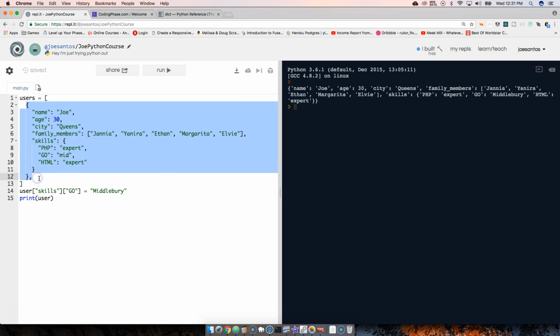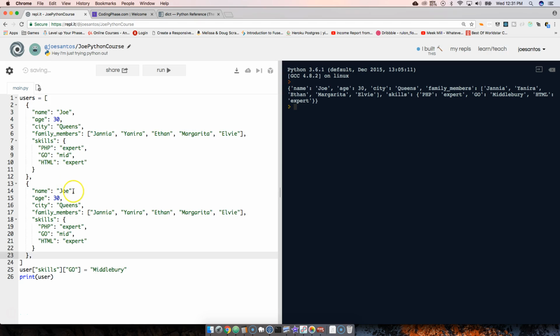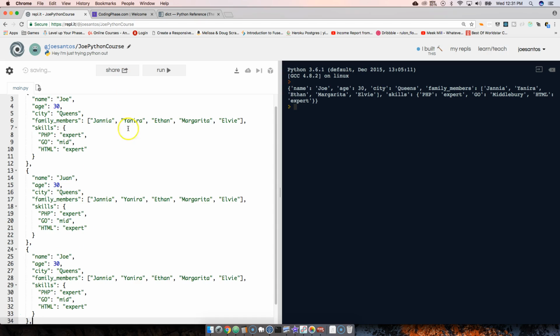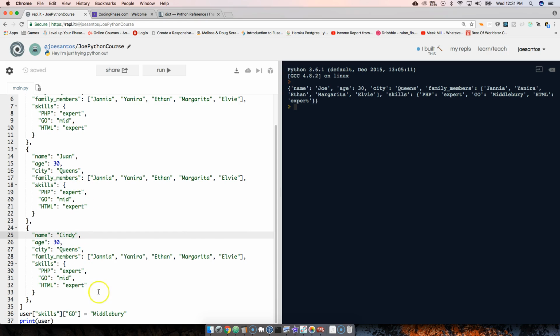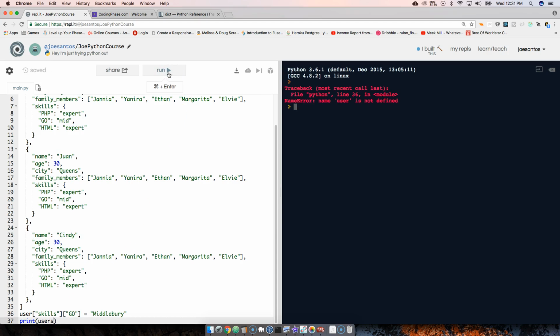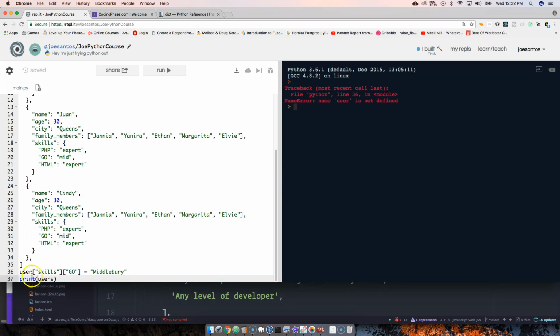But you could come here, take this, and go like this, and say Juan, change this to Cindy, and pretty much, if you come here and you print users, now you have all that data. So hold on, make sure this is users, and the reason we're having this error is because down here, we were saying user, skills, Go, Middlebury. So that no longer exists. It's no longer user, it's users.